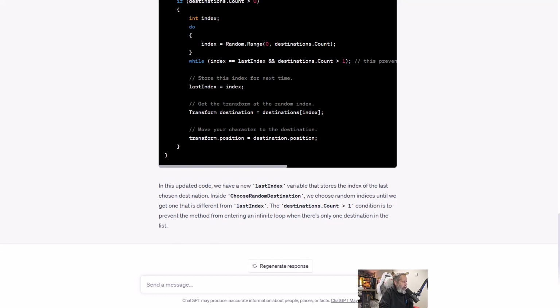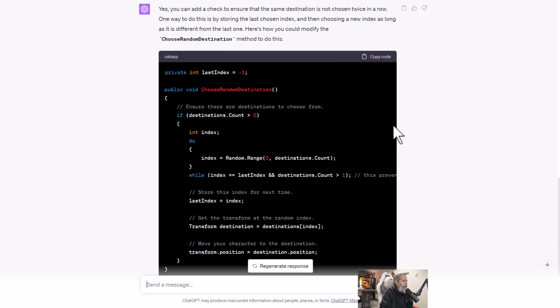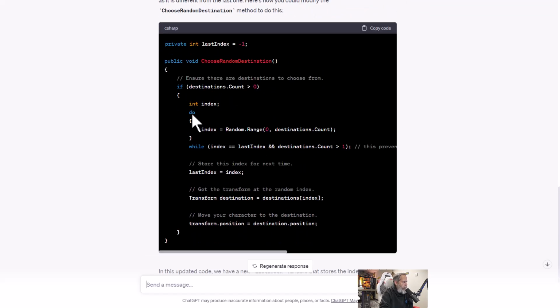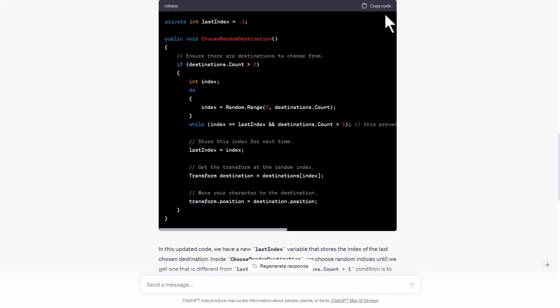So actually, let's just use this code. I was thinking, let's just change it and pick something else, but it's important to be able to understand and read what this does, even if I don't necessarily like it. Actually, I'm going to tell it to refactor it. But let's take a look at the do code right here. A do while loop actually runs kind of a lot like a for loop, except it always runs the code in this do part first. So it's going to run that, and then it's going to continue looping it while this statement is true. So it's kind of like a while loop, but it always does it the first time. So let's copy this code and see if we can get it to work.